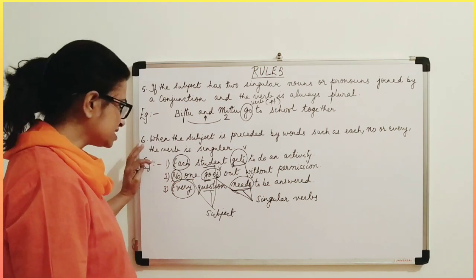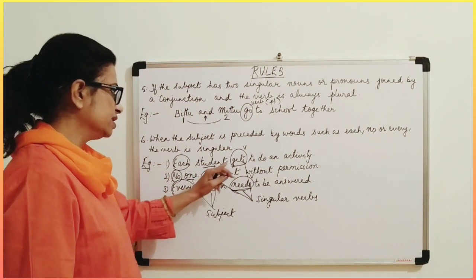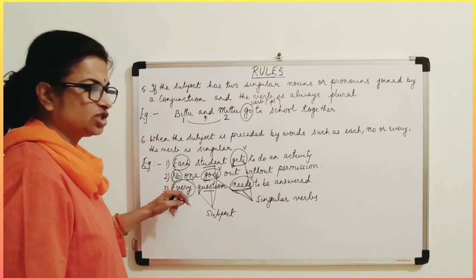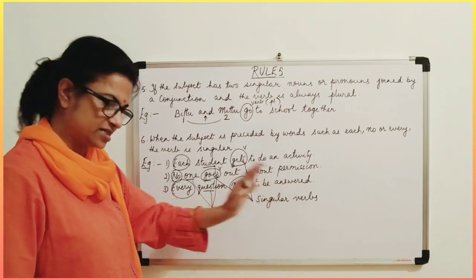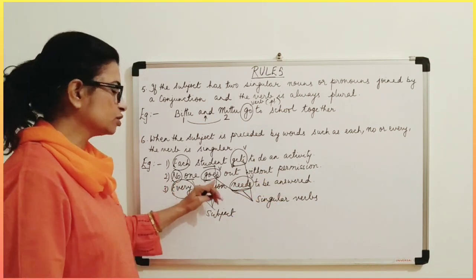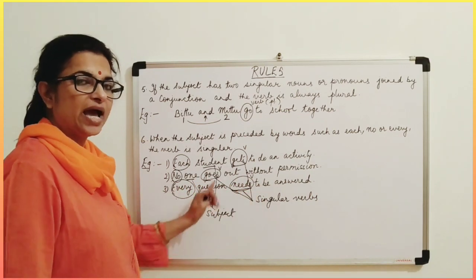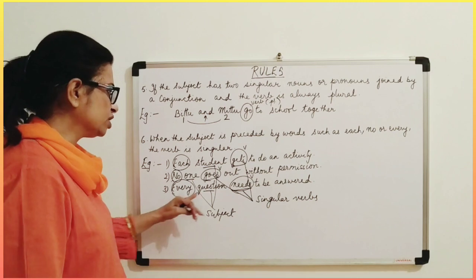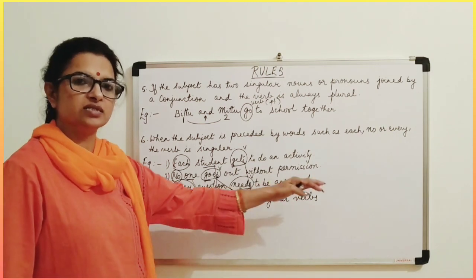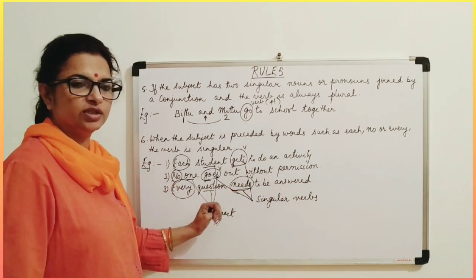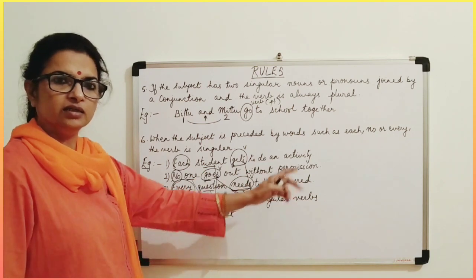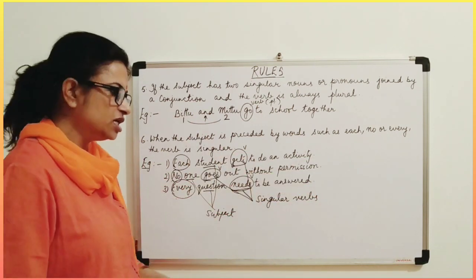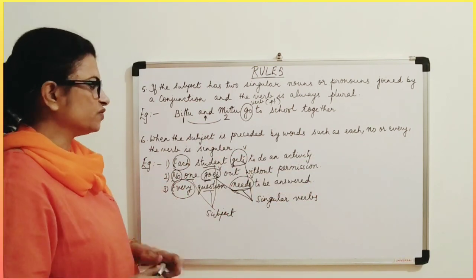So whenever a sentence starts with each student gets, each child has, okay, no one goes out, no one has done such a crime. So then every question needs to be answered. Every question has a question tag, whatever it is. So the verb is always in the singular.